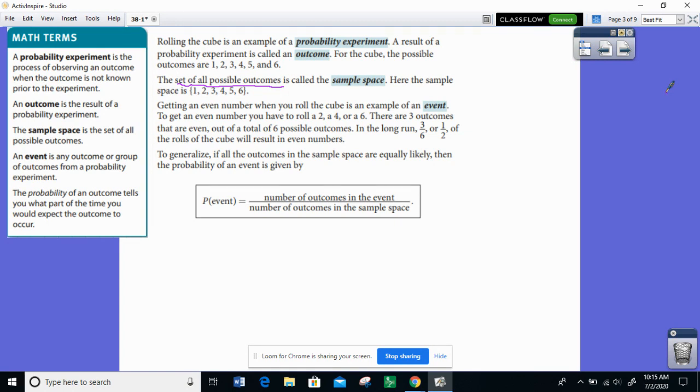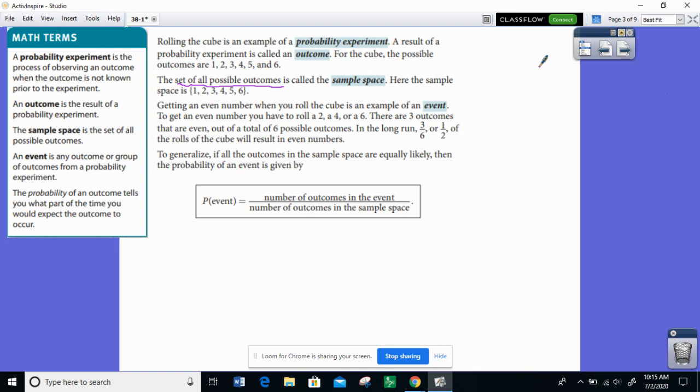And we talk about sample spaces a lot in statistics. The name for the set of all possible outcomes is the sample space. So you can list the sample space inside braces here. That's all the numbers that we can get when we roll the number cube. You can't get 0, so 0 is not in there. You can't get 7, 7 is not in there. It's all the integers from 1 to 6 inclusive.